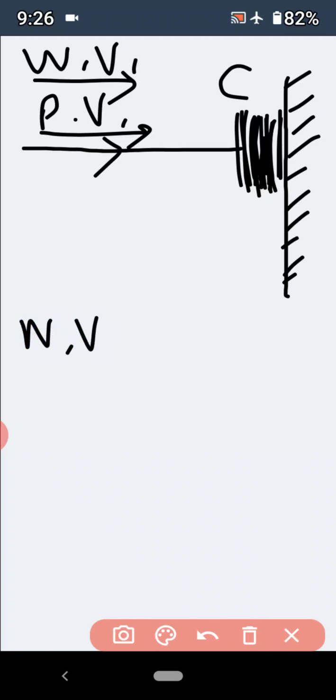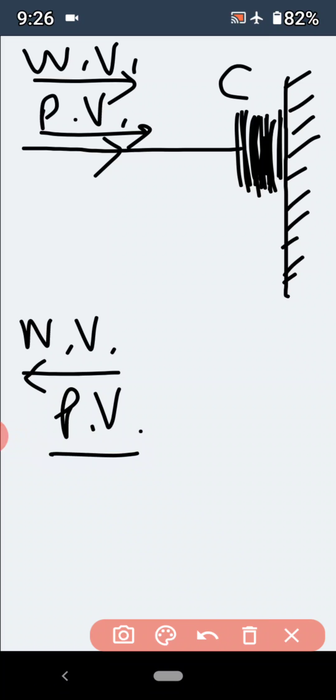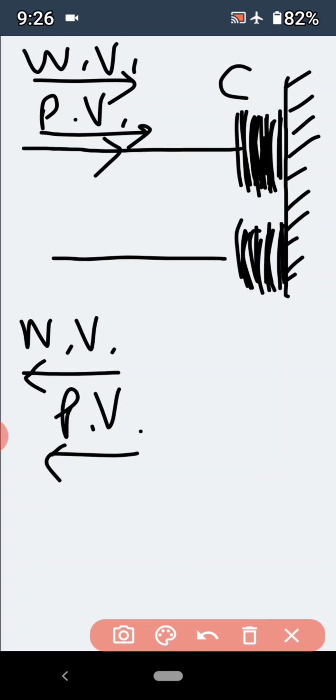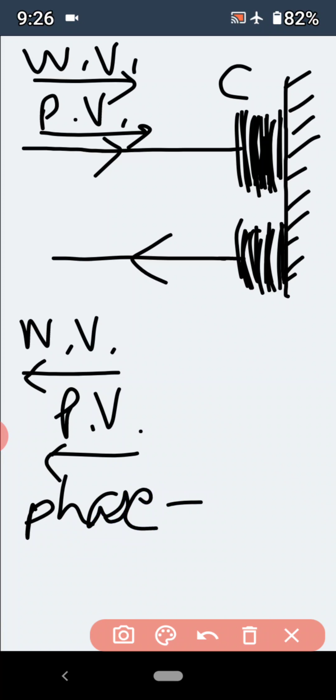What happens to this wave velocity? Wave velocity is reflected whenever there is a change in medium. What happens to this particle velocity? As the particles of this denser medium are not free to vibrate, particle velocity is also reflected. So wave velocity and particle velocity both get reflected, and hence we say that compression is reflected as compression because both are in the same direction, and there is a phase change of pi radian.